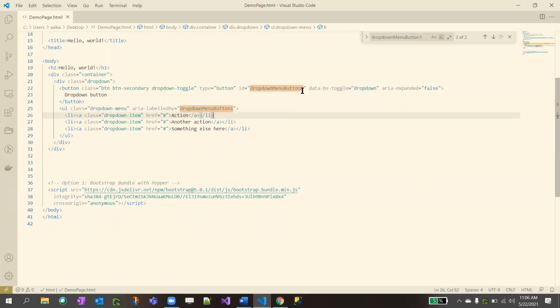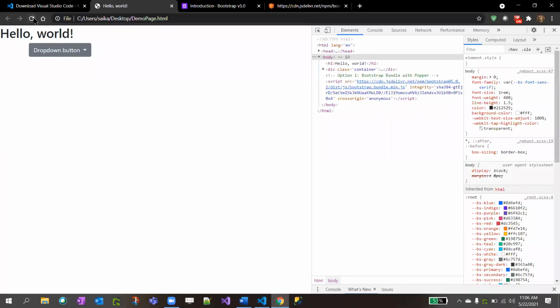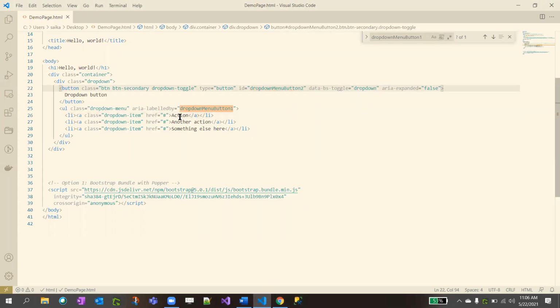We'll test, right? We'll change this to 2 and we'll see. If you see, the text is different. Oh, is it the same? Oh, how come it came there? Drop down menu.